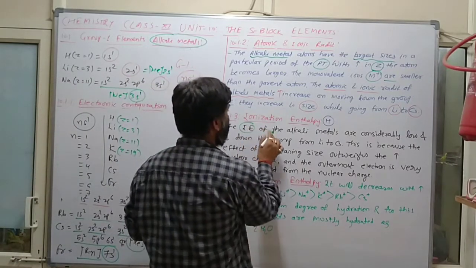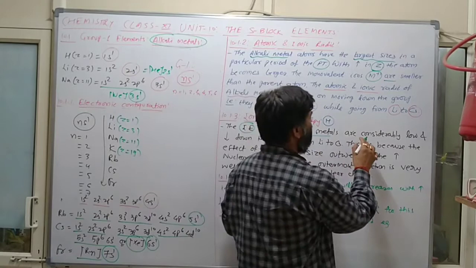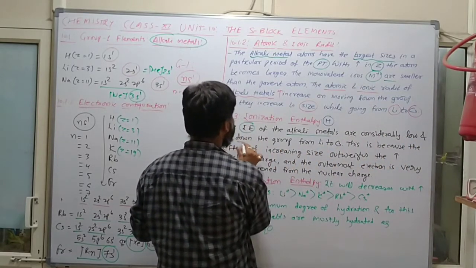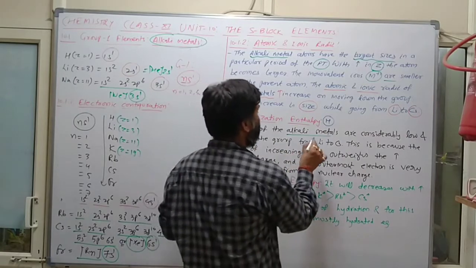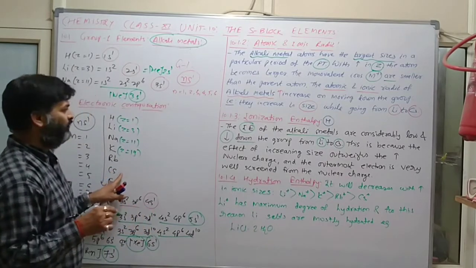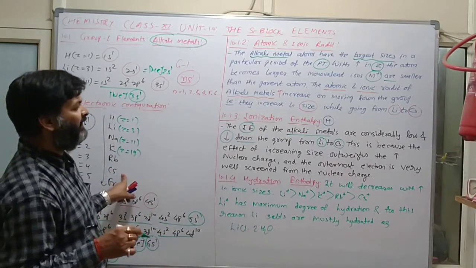The ionization enthalpy of alkali metals is considerably low and decreases down the group from lithium to cesium. If we are going above to below, the ionization enthalpy will decrease.